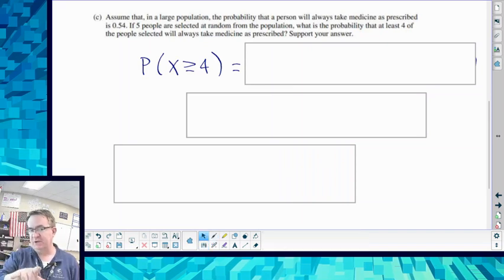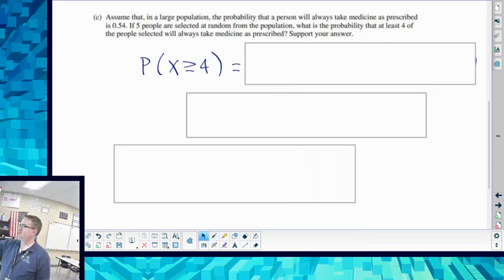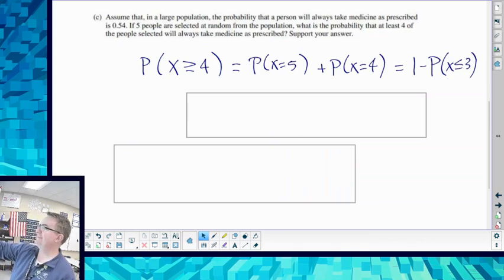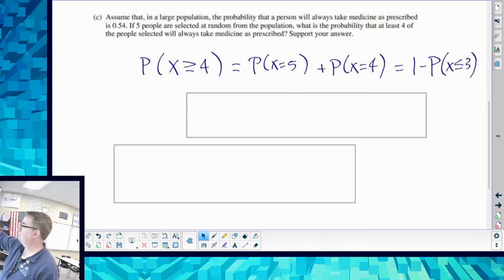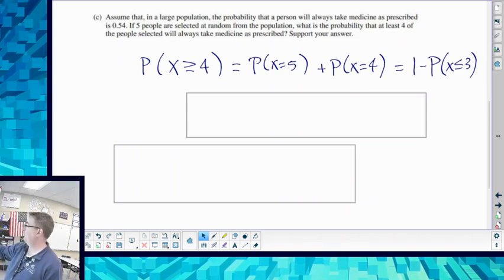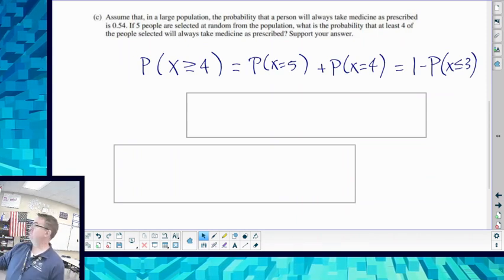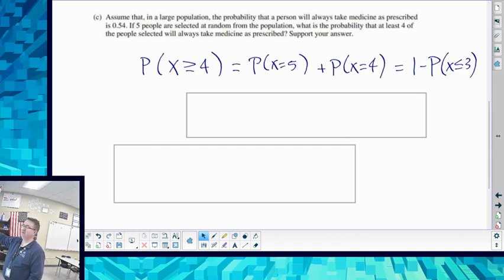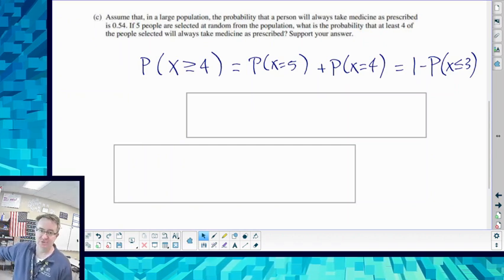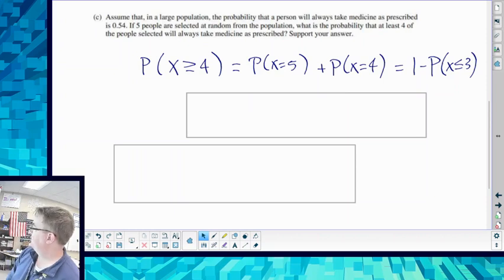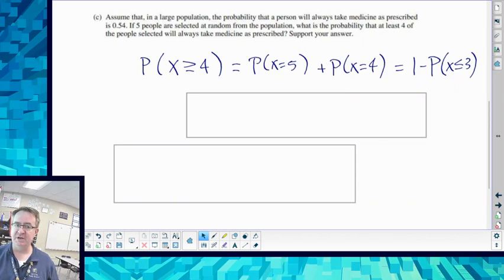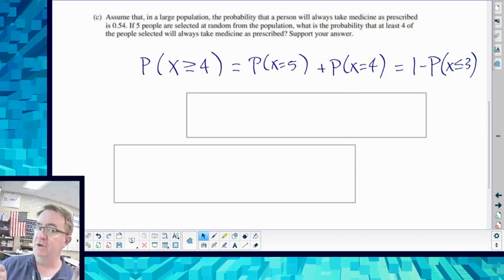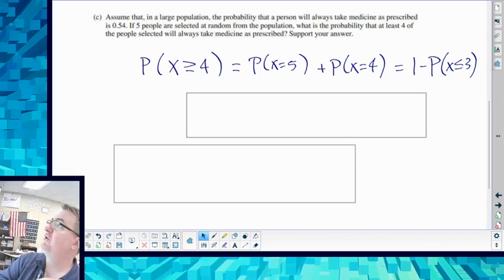A couple of different ways we can look at this, remember, because sometimes you want to take the shortest way. That means it's equal to the probability that 5 people took their medicine plus the probability that 4 people took their medicine, which is the same thing as 1 minus the probability that 3 or fewer took their medicine. This will be helpful because for binomial, and this is binomial because you have a yes or a no. Did you take your medicine or did you not? Are you in the group or are you not? Or did you take it always, I think, right?